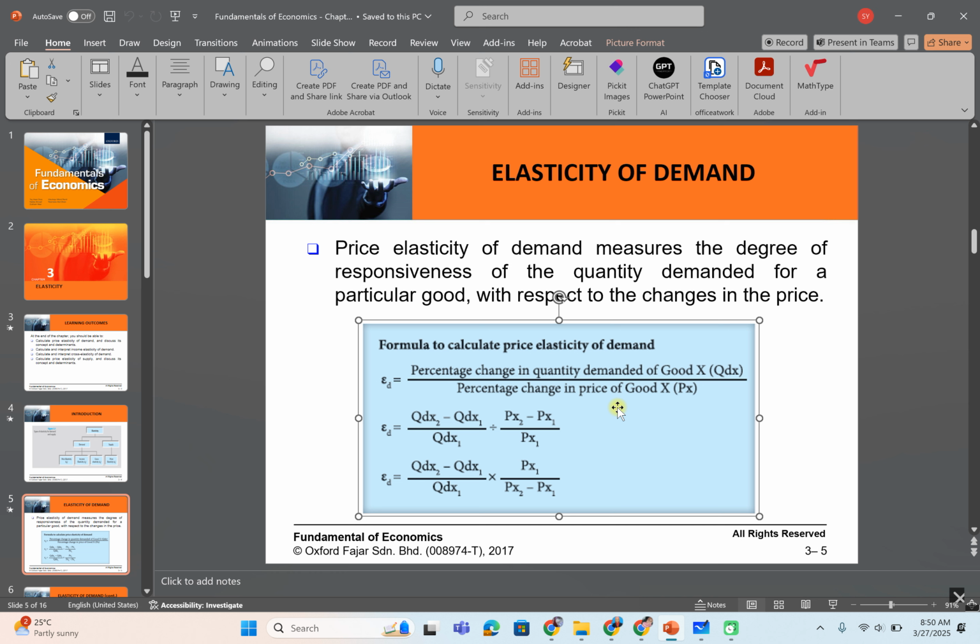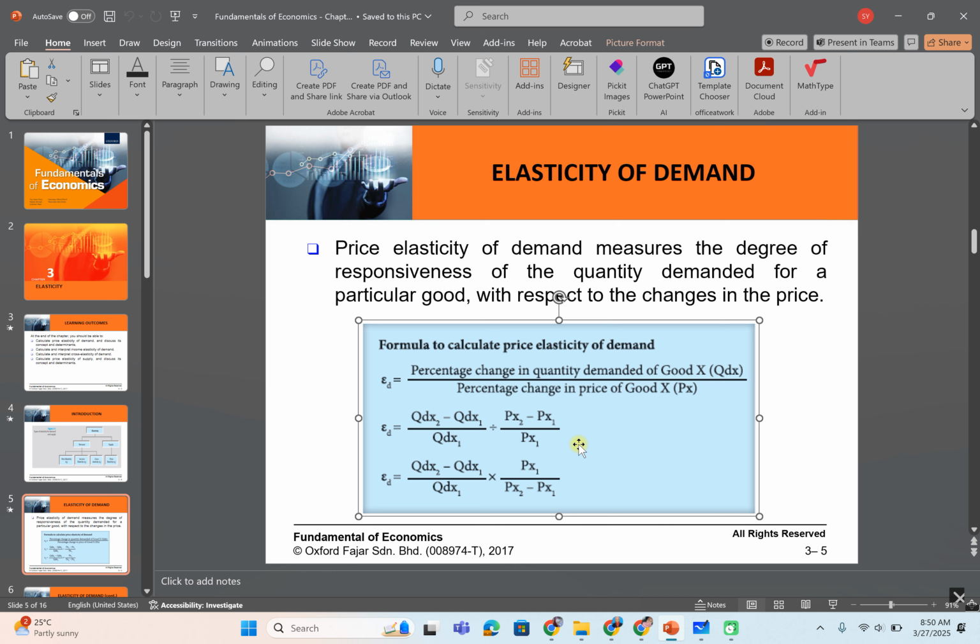For example, let's say when the price of this one product changes, initially the price is 30 ringgit and it changes to 40 ringgit. And the quantity demanded changes from quantity demanded 1, which is 50, and increases to quantity demanded 2, which is 75. What happened? Because the law of demand states that when the price increases, the quantity demanded decreases. When the price decreases, the quantity demanded increases.